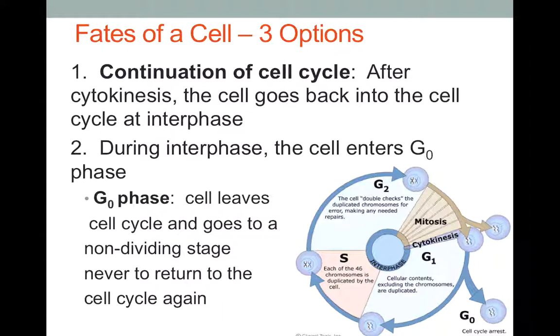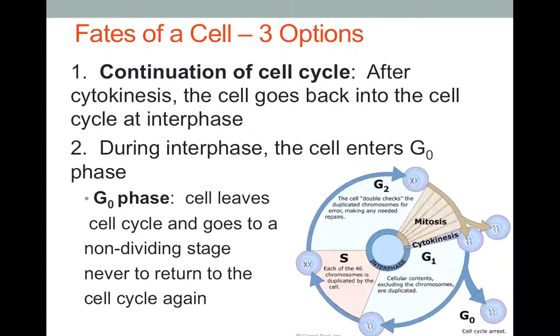Now, the second option of a cell is that it can enter a phase called G0. So during G1 phase of interphase, if a cell is no longer going to divide, the cell is going to leave the cell cycle, and you can see this happening at the bottom right-hand side of the screen where the G0 is, and it says cell cycle arrest. The cell is going to leave the cell cycle, and it's going to go to a non-dividing state, never to return to the cell cycle again.